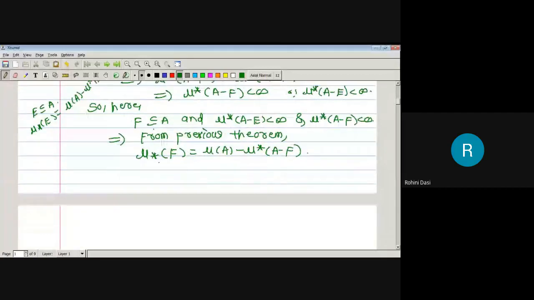But we know that outer measure of A minus F is finite. Then add outer measure of A minus F on both sides. Then we get measure of A.